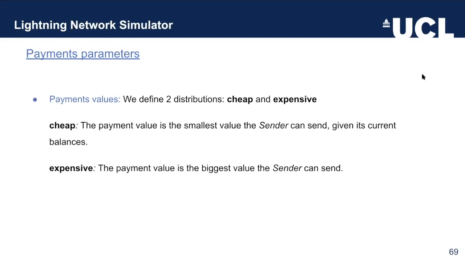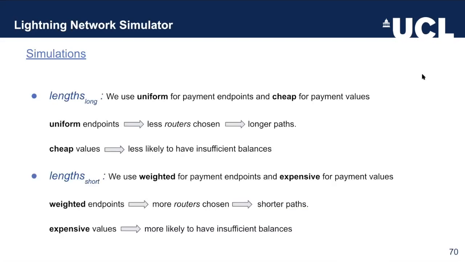The second type is the payment values, which needs to determine what is the amount of the actual payment that's going to be forwarded. We define two distributions here, cheap and expensive. Cheap says that the payment value is the smallest possible value that the sender can send. Expensive means that the value that you're going to choose is the most expensive given your current balances. So let's see how these parameters fit into our simulations.